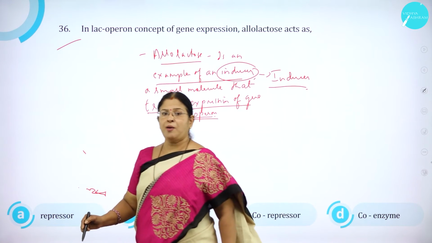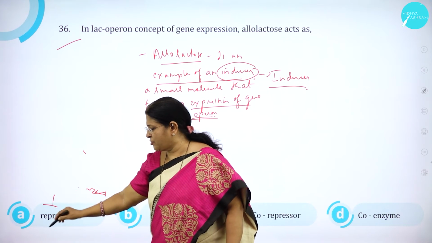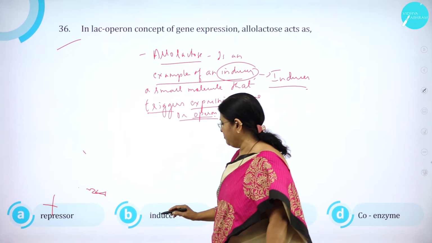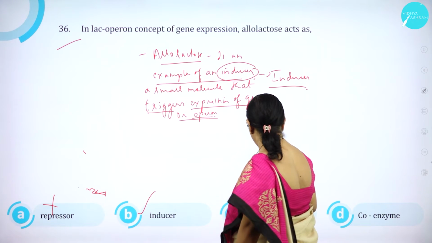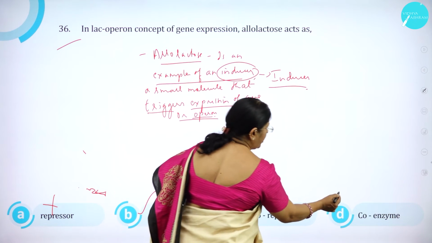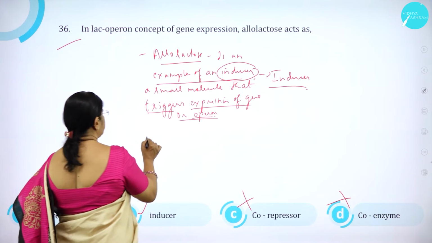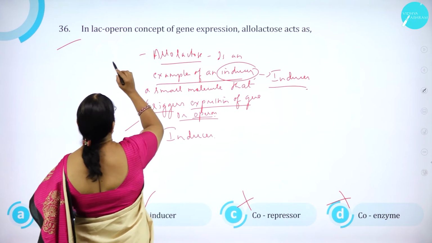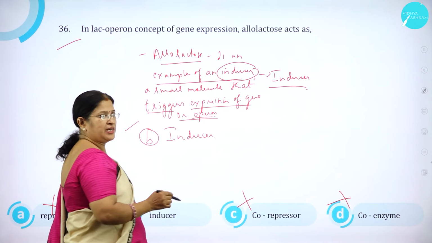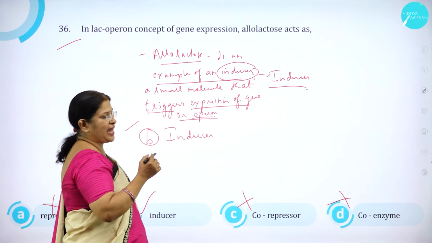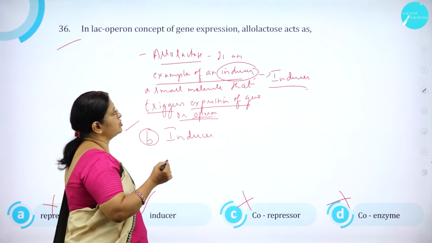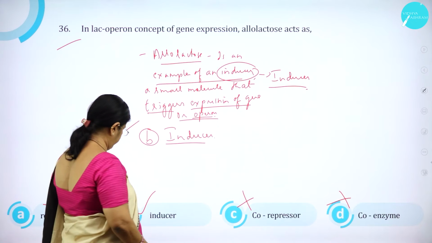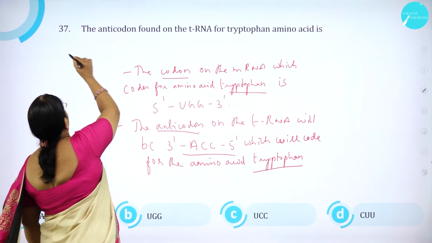So option A, repressor, is wrong. A repressor is a type of protein that binds to the structural gene. Then B, inducer, is correct. Co-repressor is wrong. Coenzyme is wrong. So option B is correct. In the lac operon concept of gene expression, allolactose acts as an inducer.